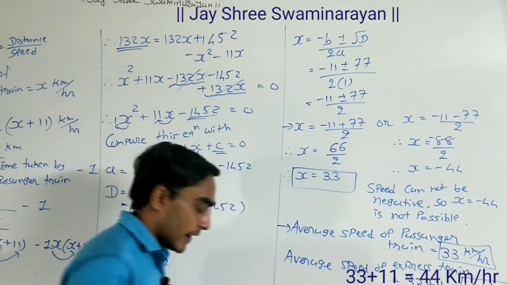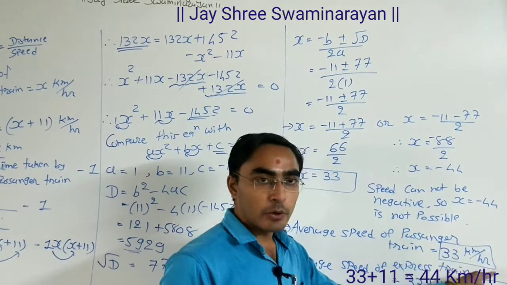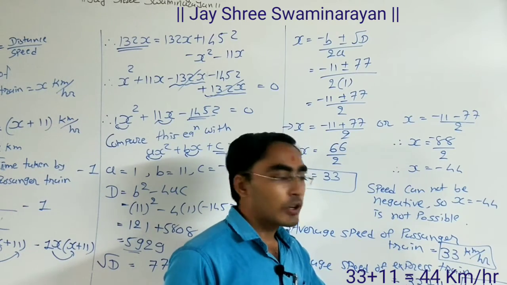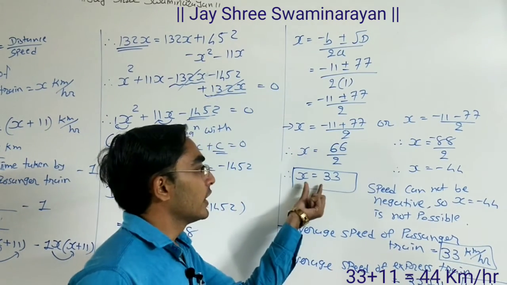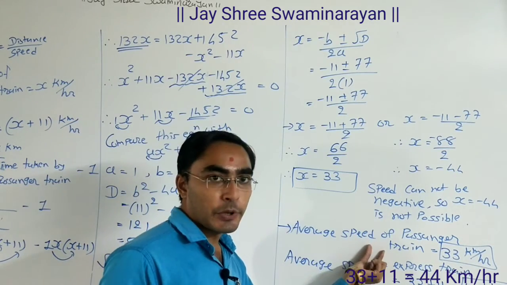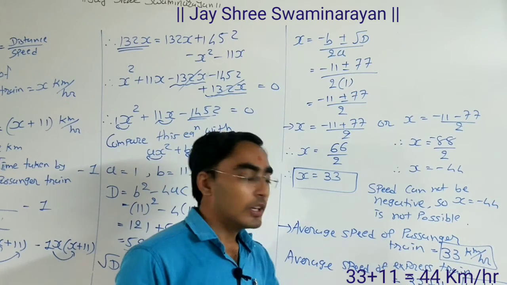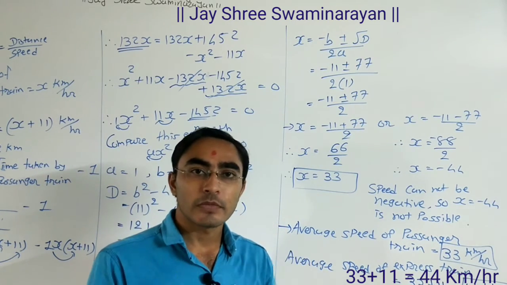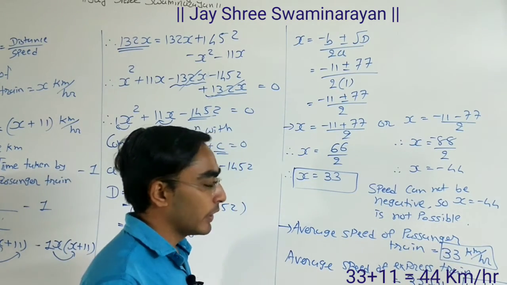Okay, average speed of passenger train is equal to 33 kilometer per hour, and average speed of express train is 44 kilometer per hour. Initially we assumed x, that means speed of passenger train, and speed of express train x plus 11, so 33 plus 11, 44 kilometer per hour. This is our final answer.